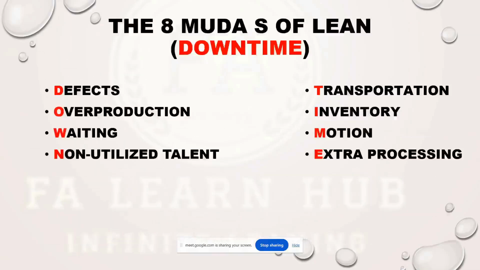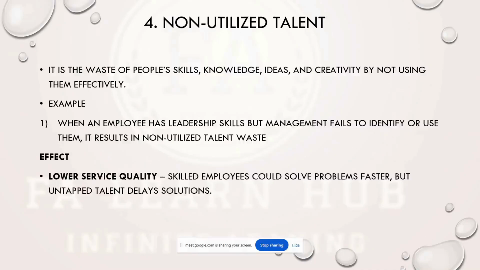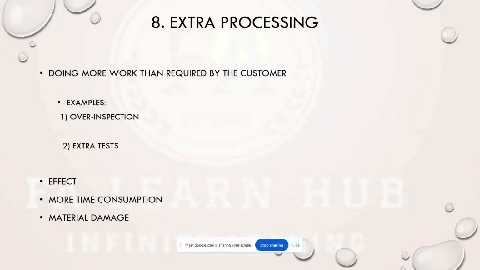It will be case by case. Depending on the type of industry, they can understand their process, identify waste from these eight kinds of waste, and then start a process to eliminate it.